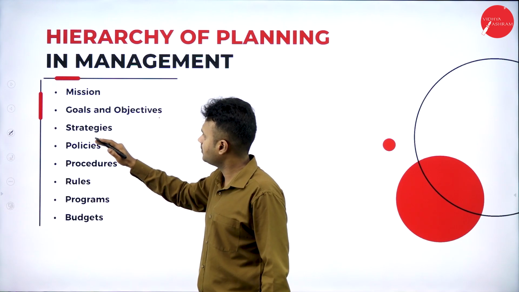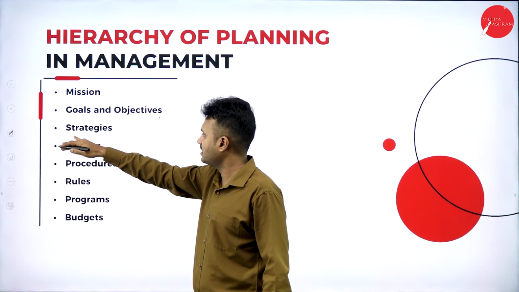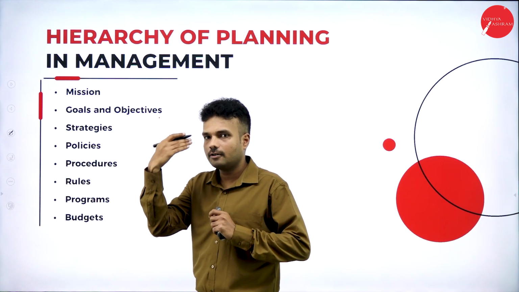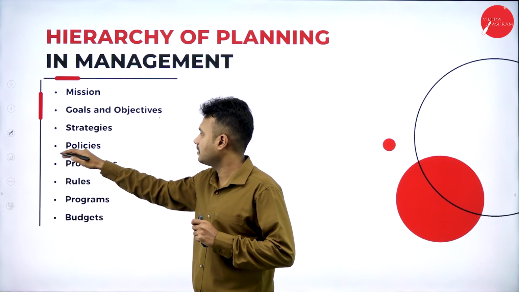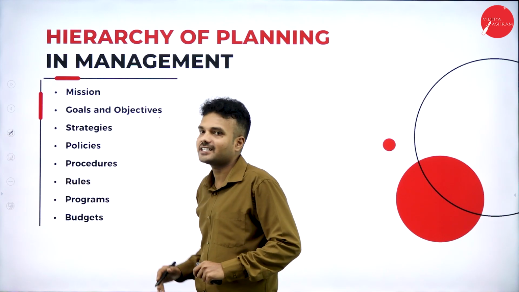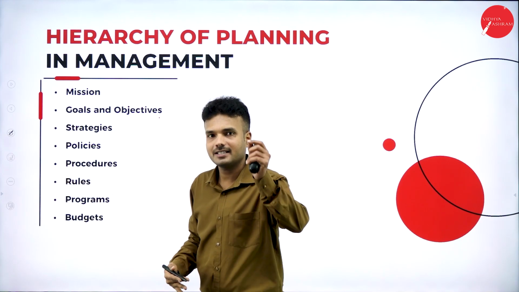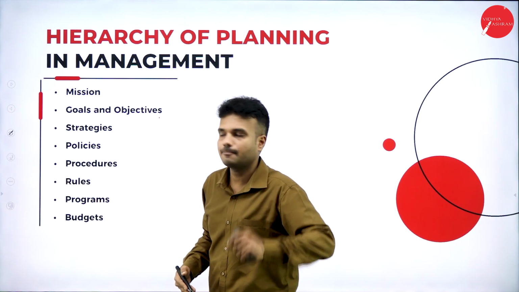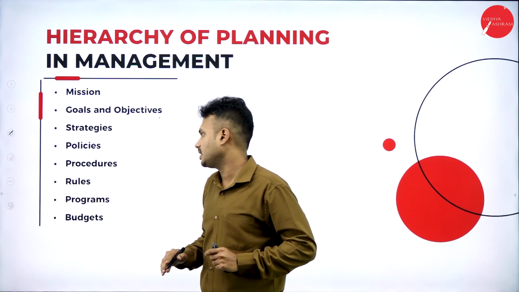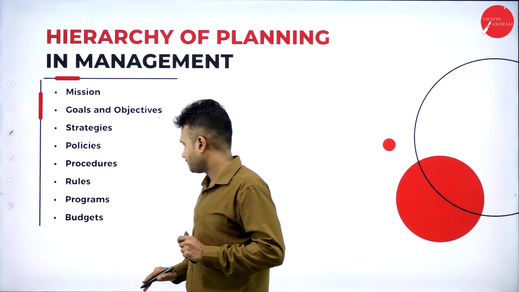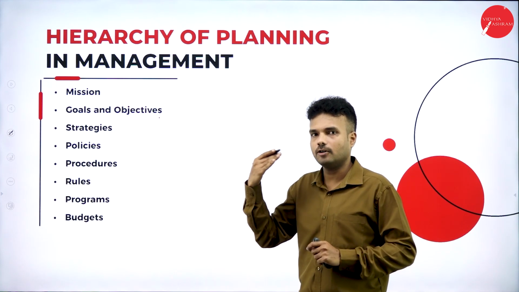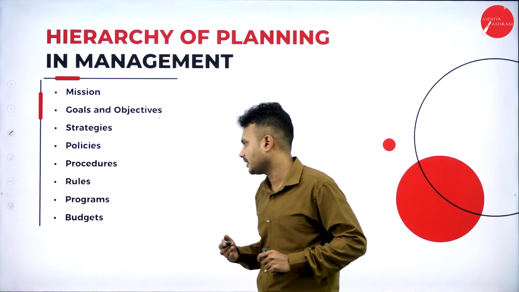After fixing goals and objectives, to reach the goals and objectives of the organization, we are supposed to go with strategies. We are supposed to use some kind of strategies to accomplish the objectives. Later we are supposed to follow the policies made by the organization, and the procedure, the step-by-step process made by the top authority based on its experience. And we are supposed to follow all the rules and regulations made by the administration, and conduct programs for the development of the organization and also the development of the individuals of the organization.